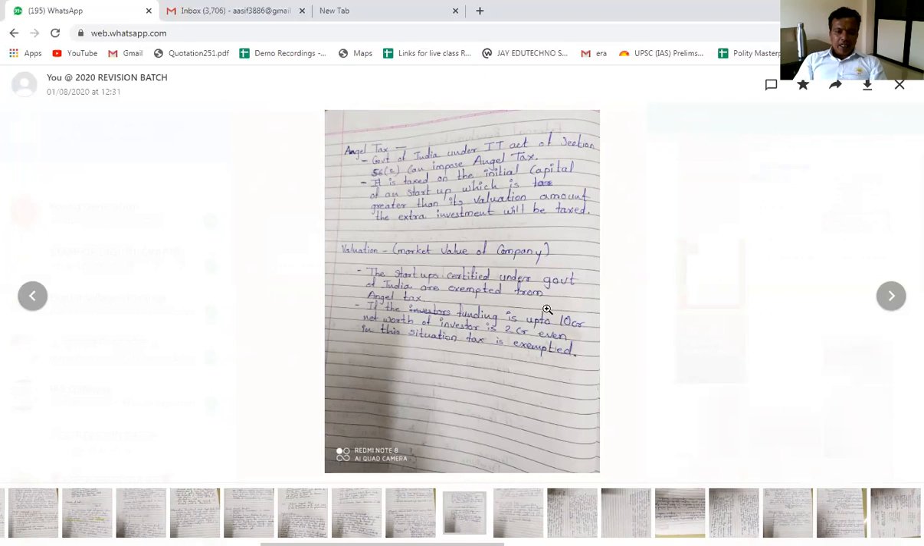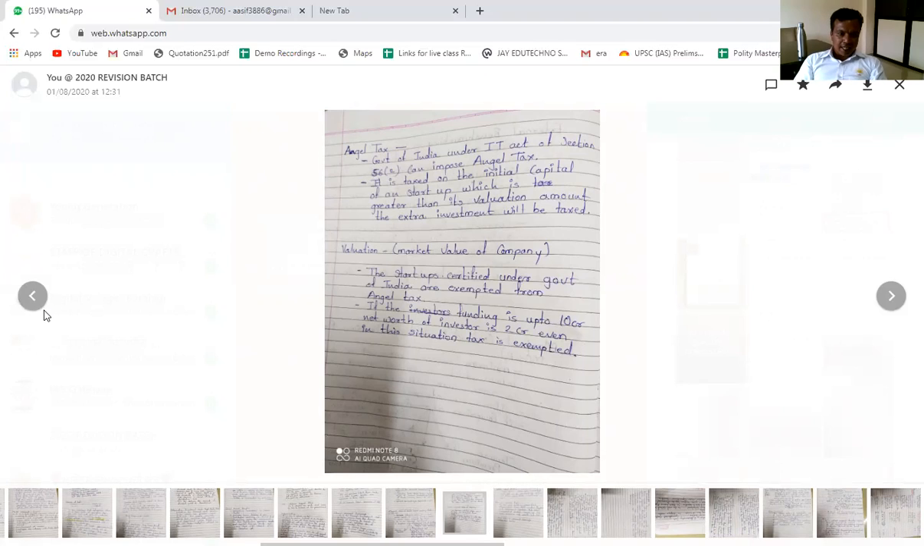Suppose the total funding is 10 crore and the company is using only 2 crore. Earlier the tax used to be imposed on the remaining 8, which was the excess. Right? So the tax was imposed on the extra investment over the valuation of the company. But as per the recent direction given by the government, the startup will not be charged, they do not need to pay the tax. That is what is mentioned here.